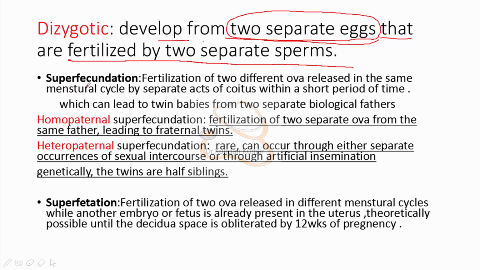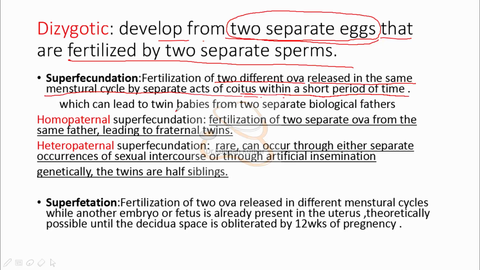First is superfecundation, that is the fertilization of two different ova released in the same menstrual cycle by separate acts of coitus within a short period of time, which can lead to twin babies from two separate biological fathers.